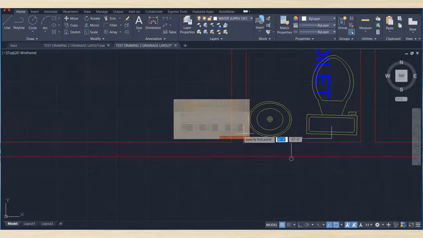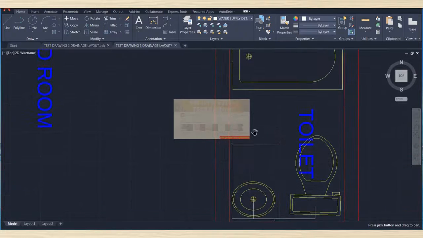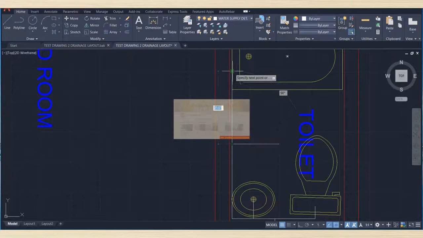Then one connection will take from main connection, will take here, will go here, and we'll give it here for shower, as well as we'll give from here one connection to here sink cock, and then we'll take this connection to the bathtub.